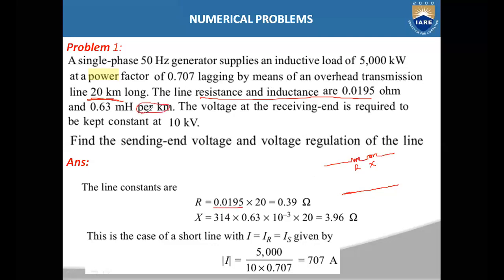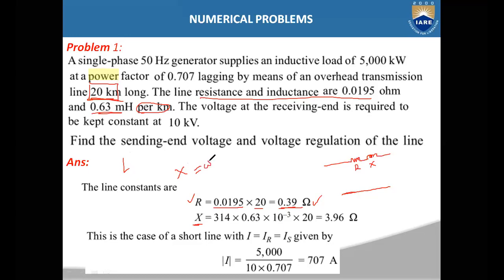These resistance and inductance values are given for 1 kilometer, but your total transmission line length is 20 kilometers, so multiply these two values with 20. The total resistance of the transmission line will be 0.0195 into 20, so this value is 0.39 ohms. In a similar manner, the X value. Here they have given the inductance, the L value, so reactance is omega L.